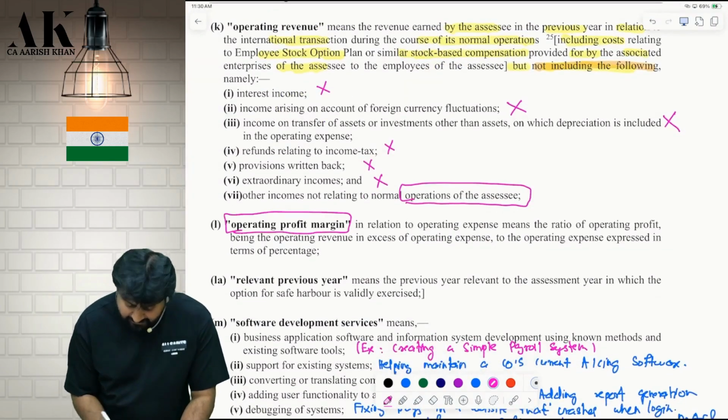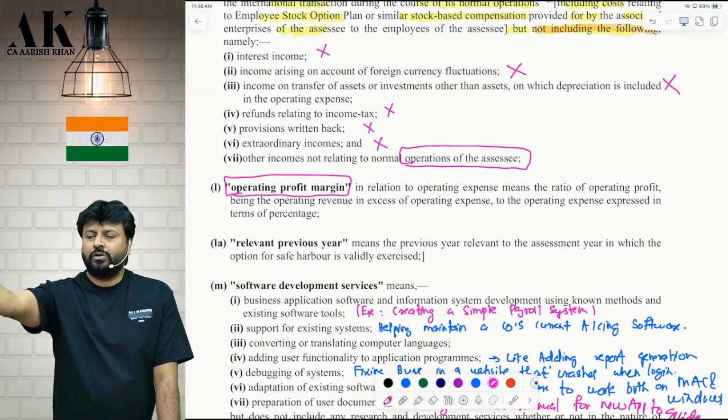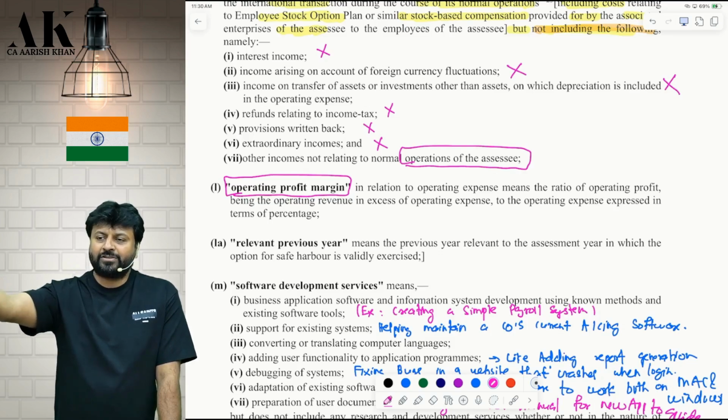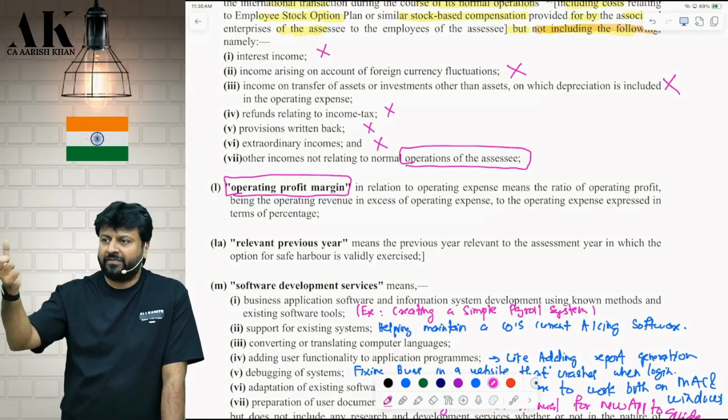Now, what is operating profit margin? See here, please. We want what? A margin, na? What is the margin? Don't read without telling what is the margin. What can you call as a margin? Sale minus cost, na? When you take a difference of the previous two definitions, you will get margin or not?